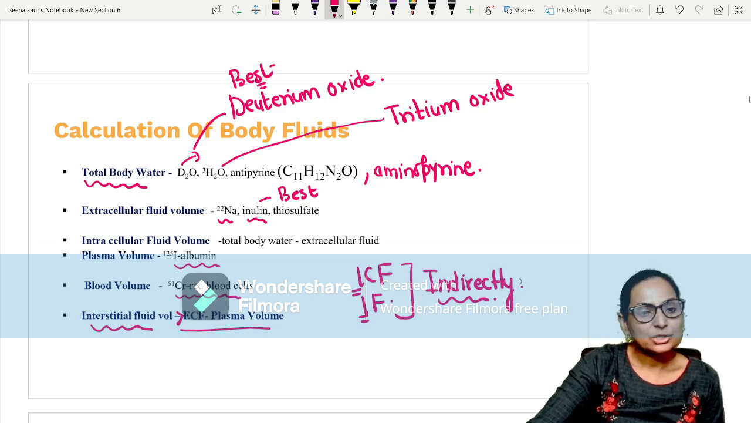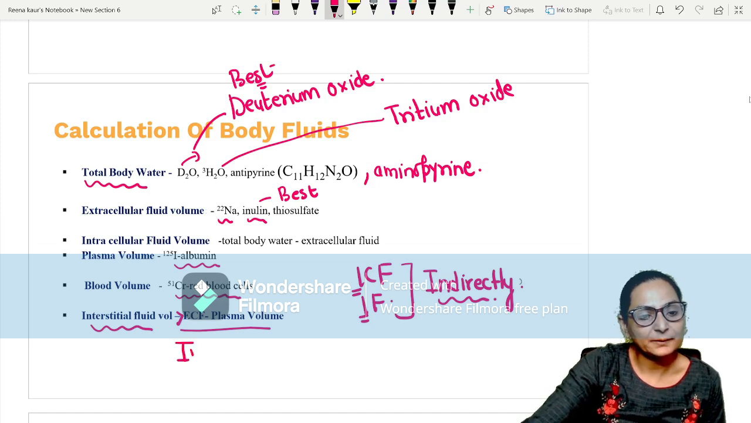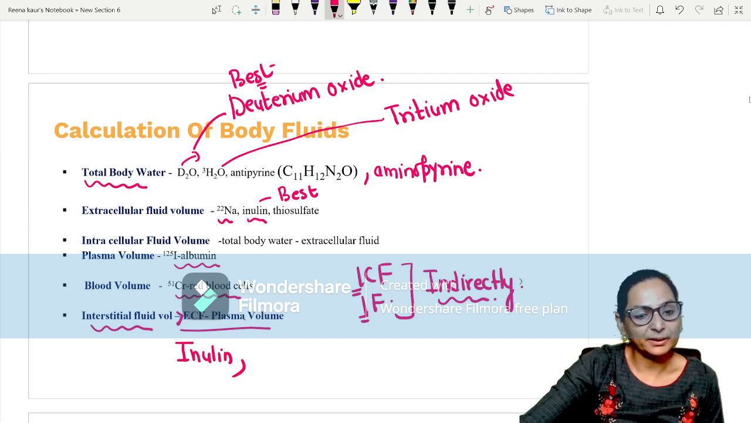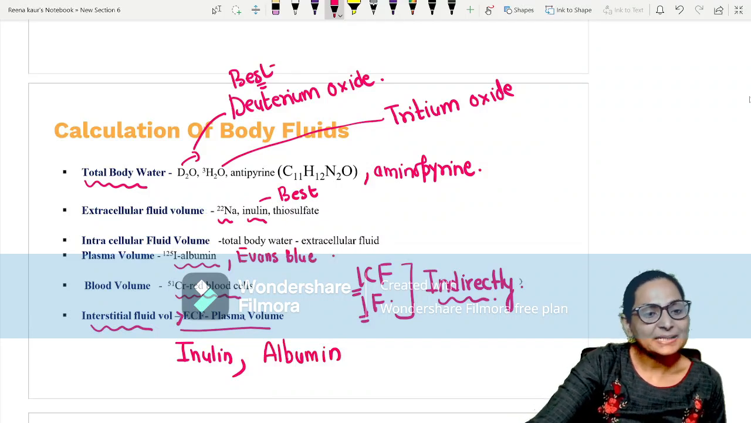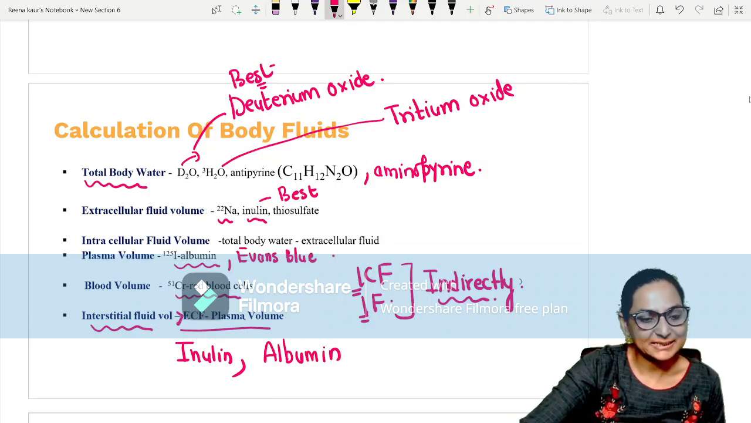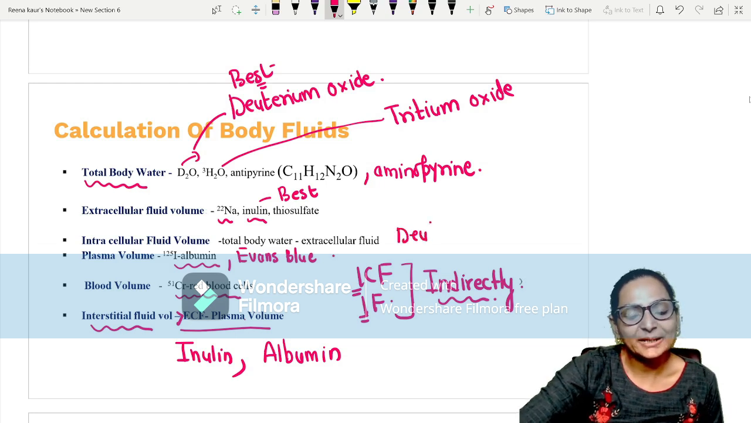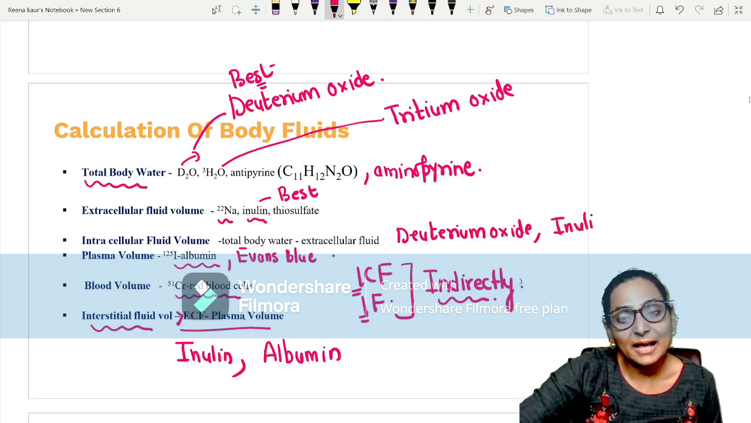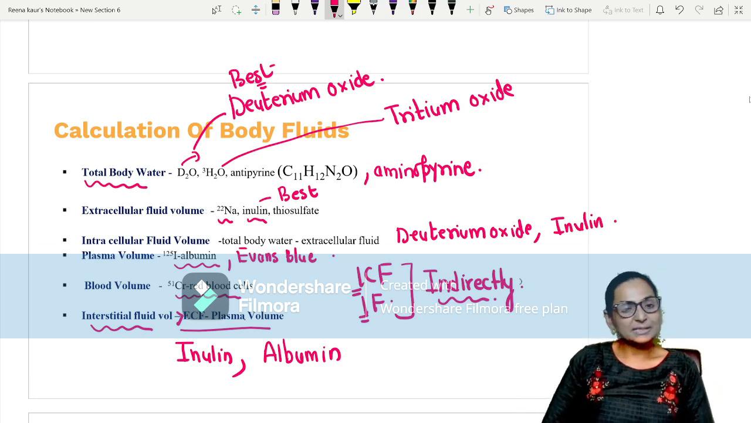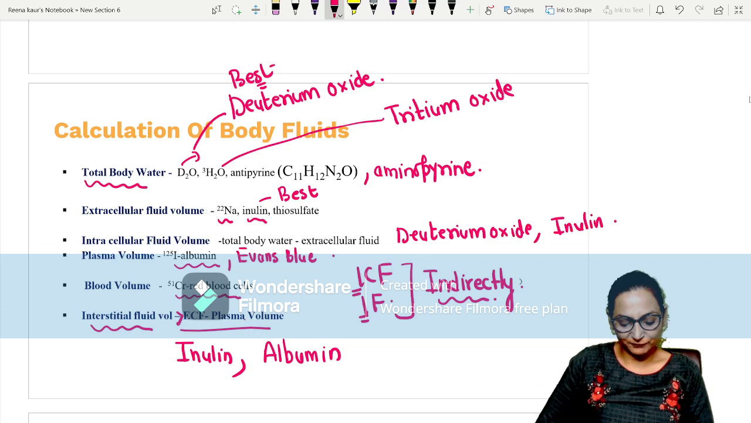And so what two substances are used to measure IF? Such a question comes. So for ECF what are we using? Inulin. For plasma what are we using? Albumin. Plasma can also be done by Evans blue. Now ICF is total body water minus ECF. That means we can use deuterium oxide and inulin. So indirectly we are obtaining the interstitial fluid and intracellular fluid.